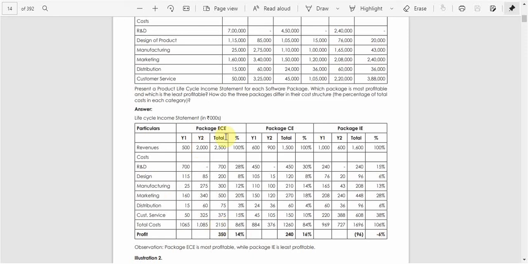But if you see the value, for ECE we are getting 350,000 rupees, for package CE we are getting 240,000, and for package IE we are getting 96,000 loss. So when we compare these three, package ECE is most profitable, and package IE is least profitable. So this is the problem, which is a very simple problem actually. We only need to arrive at the profit here by subtracting the total cost from the total revenue, right?